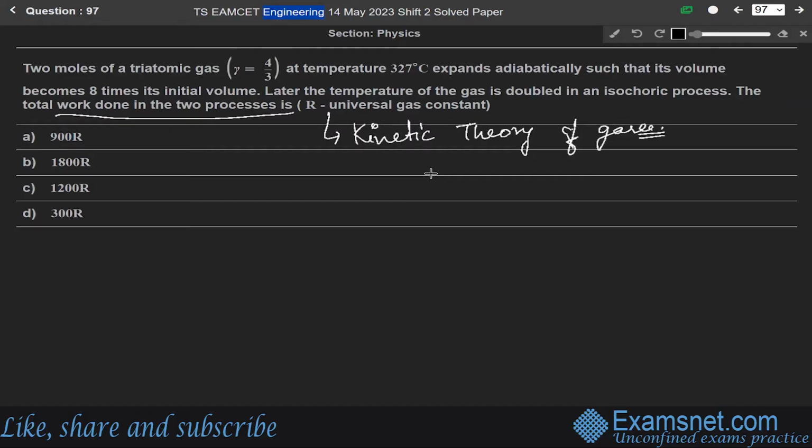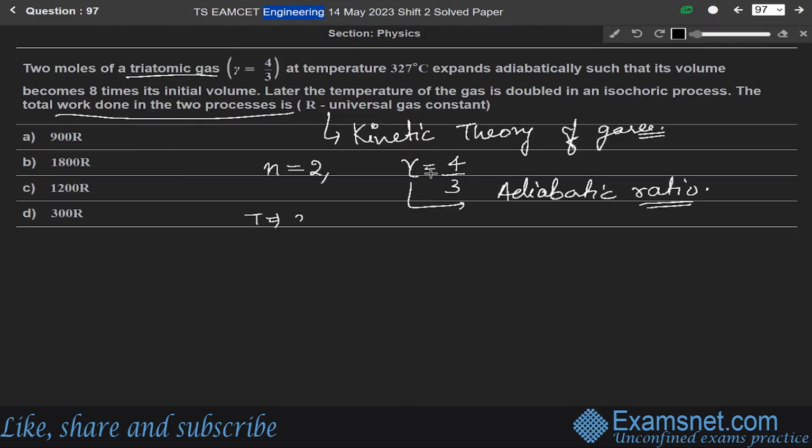So we are given 2 moles of triatomic gas. 2 moles means here n is equal to 2, and the gas is triatomic, for which gamma is given as 4 by 3. This gamma is called the adiabatic constant, or adiabatic ratio. And temperature is given as 327 degrees Celsius. We know that for triatomic gas, the value of CV, the specific heat at constant volume, is equal to 3R.